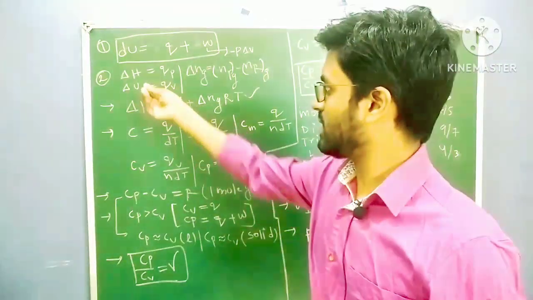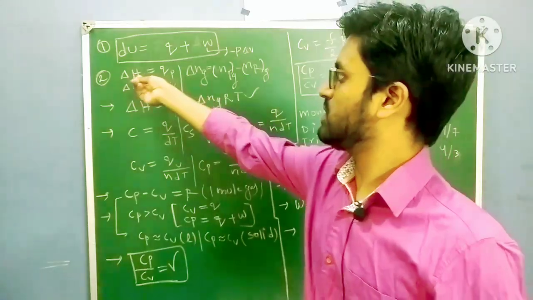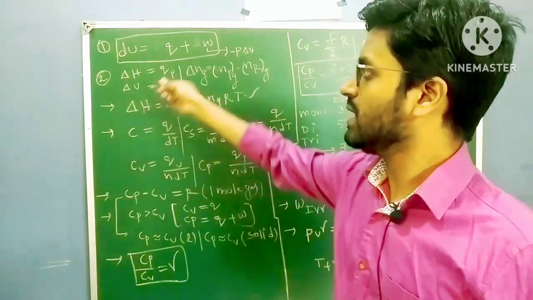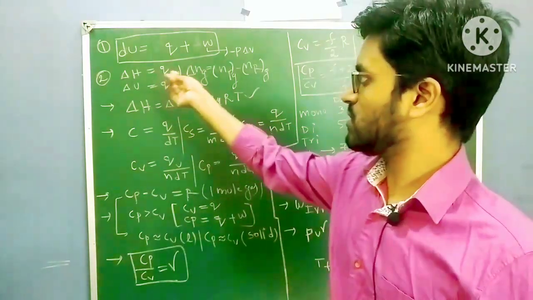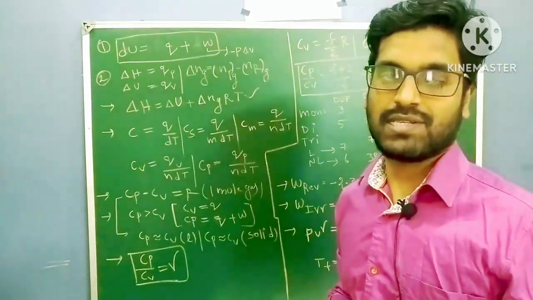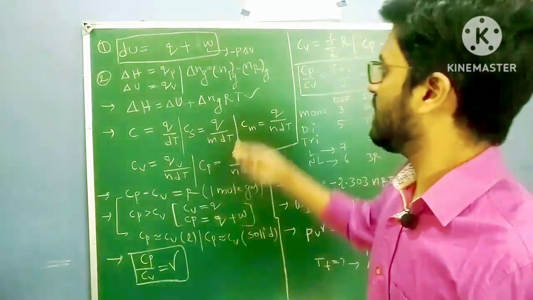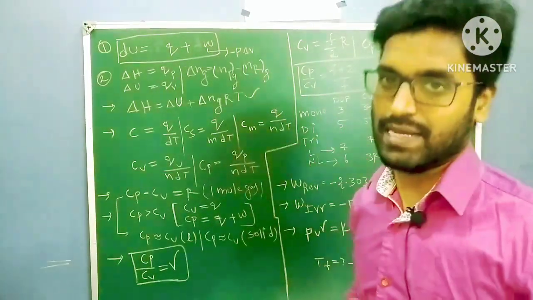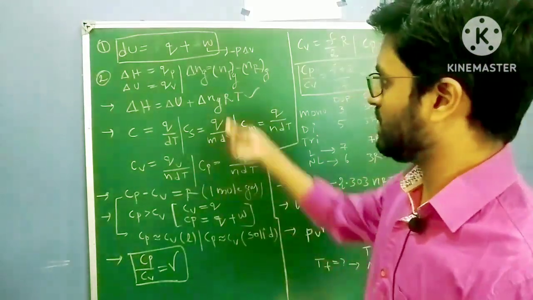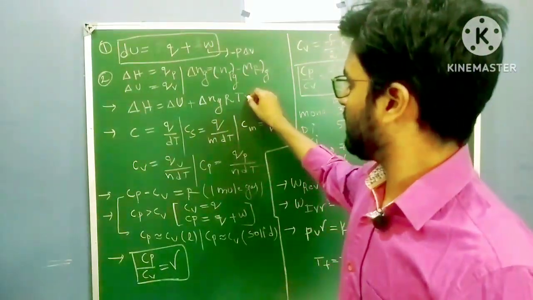Okay, so next, delta H equal to QP, heat at constant pressure. Change in enthalpy, change in internal energy. This is also a very important point. Delta U equal to QV. These formulas are very important. Delta H equal to QP, delta U equal to QV, delta ng, change in number of moles of gas. Delta ng equal to number of moles of product gas minus number of moles of reactant gas. The examiner will give you one reaction, and you have to apply this formula, delta ng. This is a very important formula.